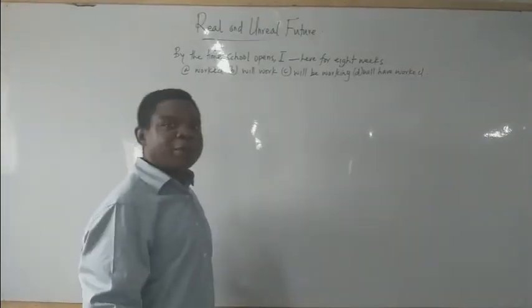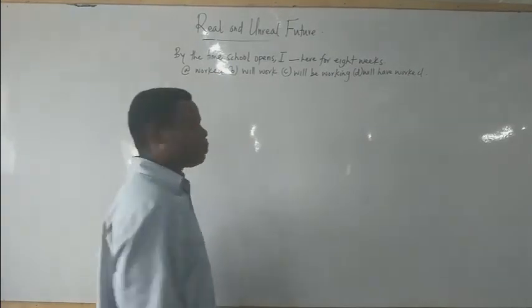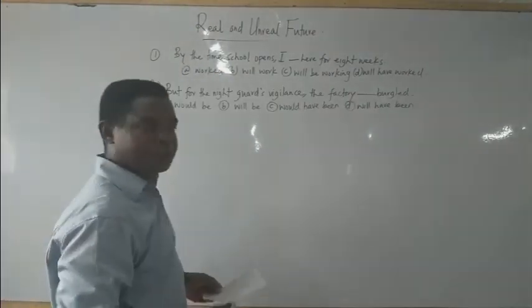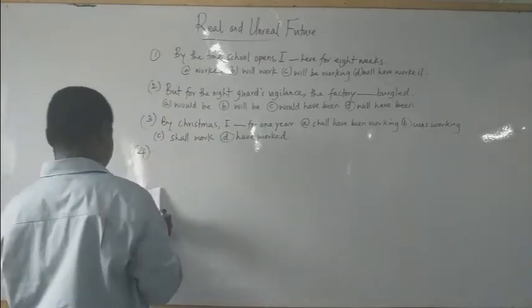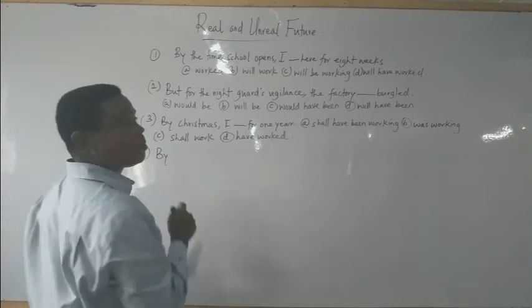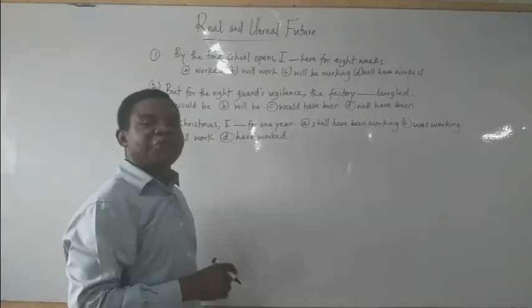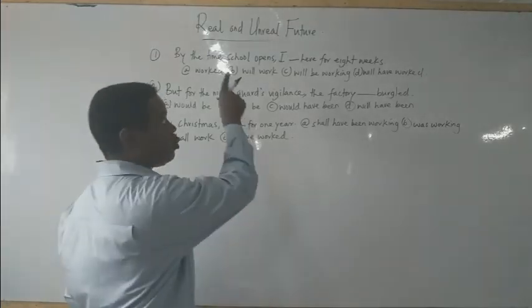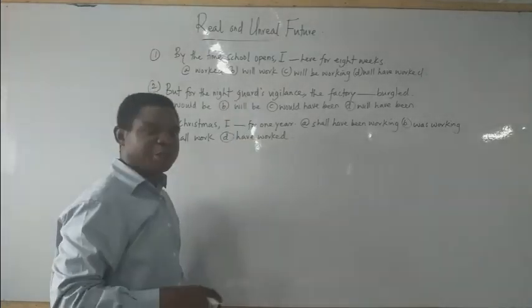This is example 1, written on the board. Example 2. The third example. Fourth one. With these examples, I want to show you the different levels of formation that we have for real and unreal word expressions.